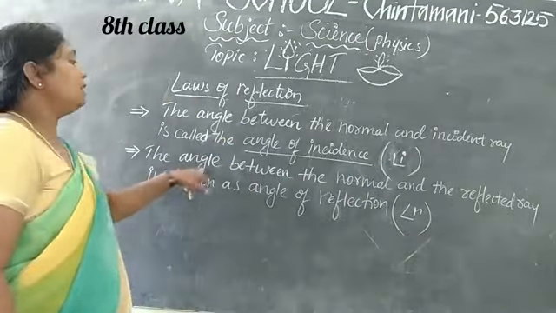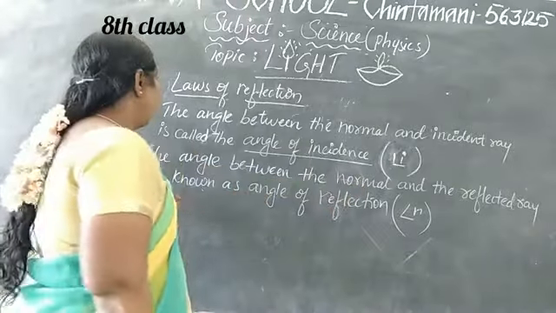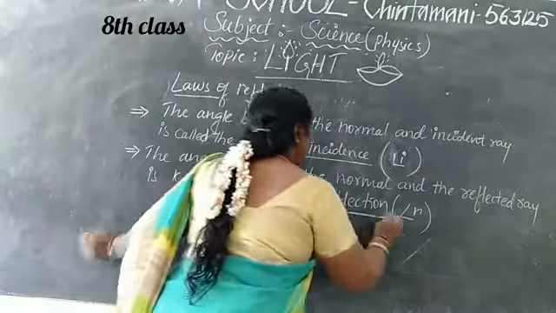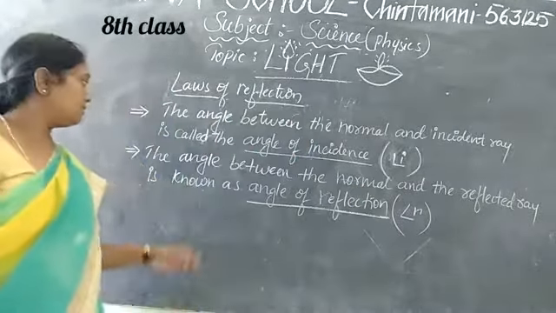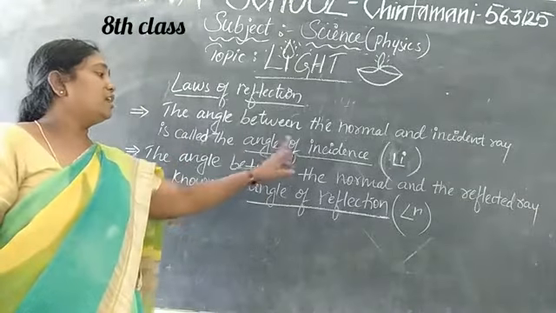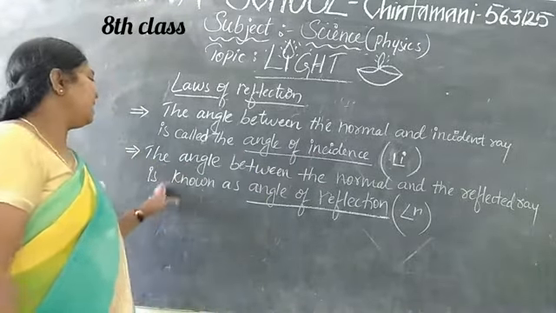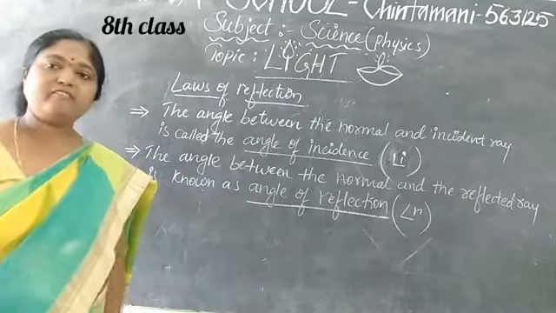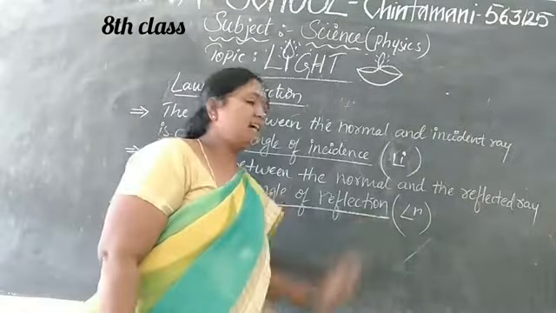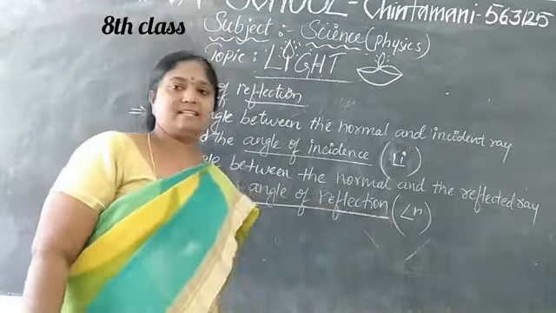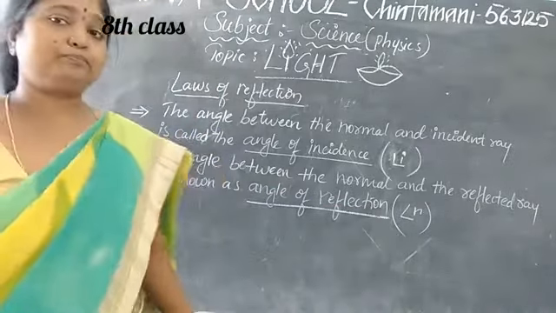Next, the angle between the normal and the reflected ray is known as the angle of reflection. What is that? The angle between the normal and the reflected ray is known as the angle of reflection. It is denoted by the letter R. That is the angle R.